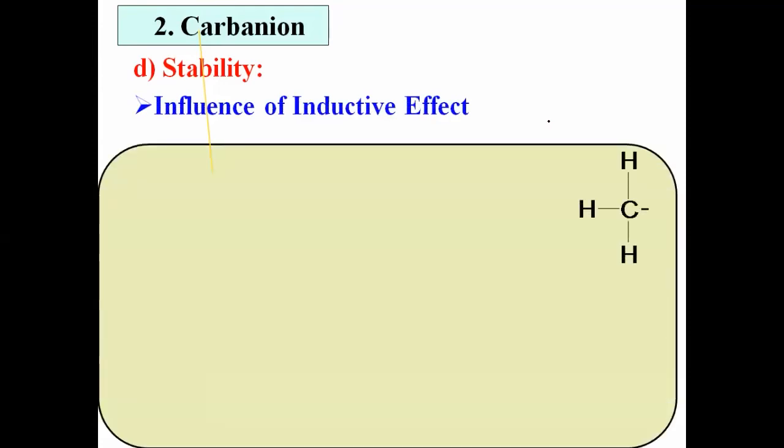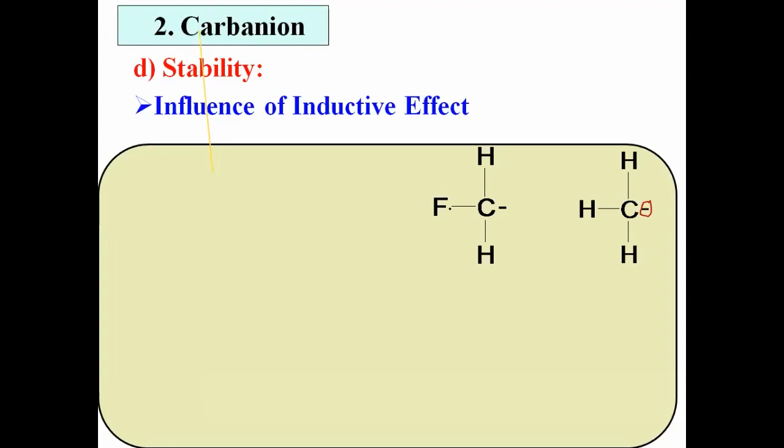Consider a very simple example of a carbanion. Here carbon is attached to three hydrogens, and the carbon has a negative charge. This is the methyl carbanion. Consider another example, where one of the hydrogen atoms is replaced by fluorine. Now let us compare these two carbanions. Both are carbanions because in both examples carbon has a negative charge. Let us see which is more stable and why.